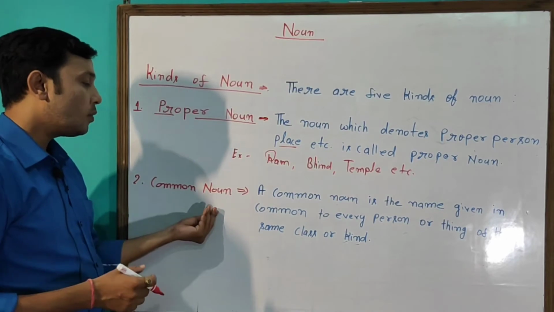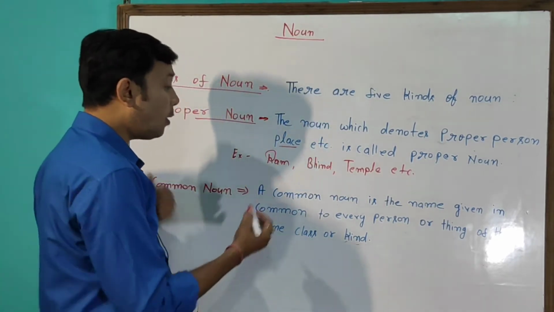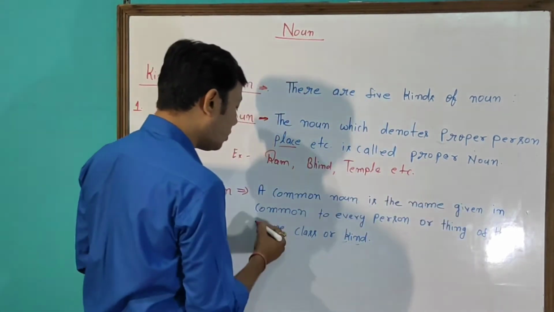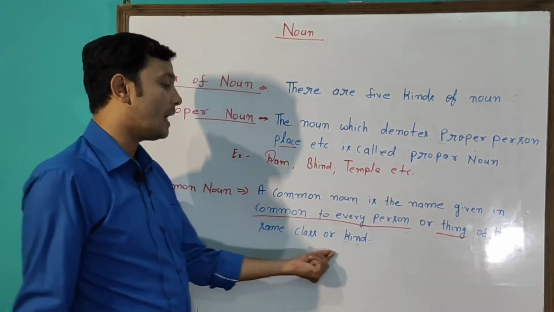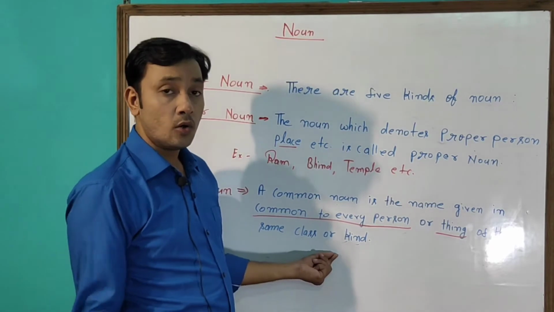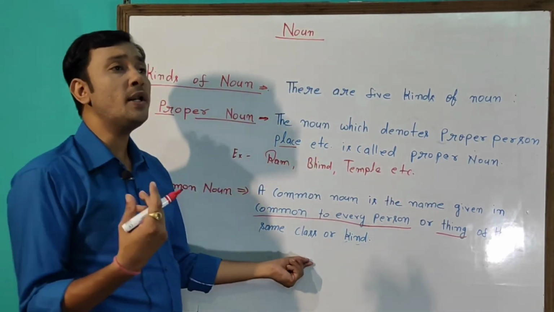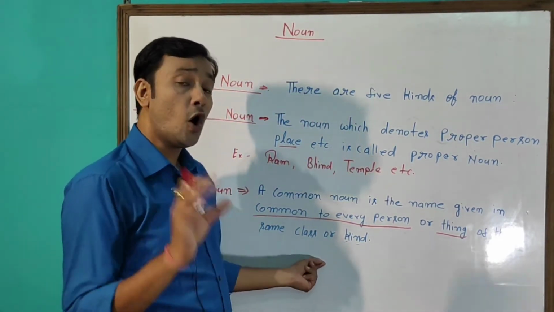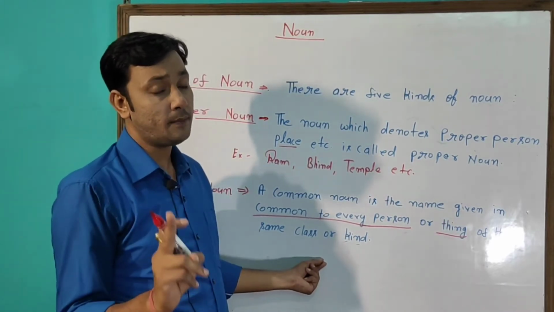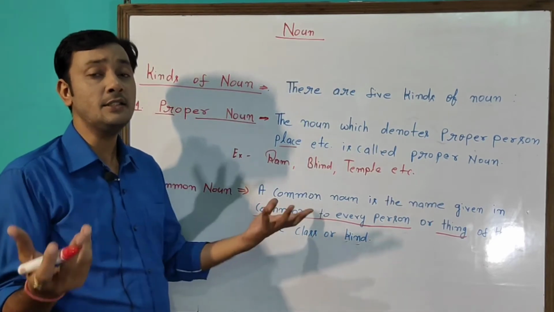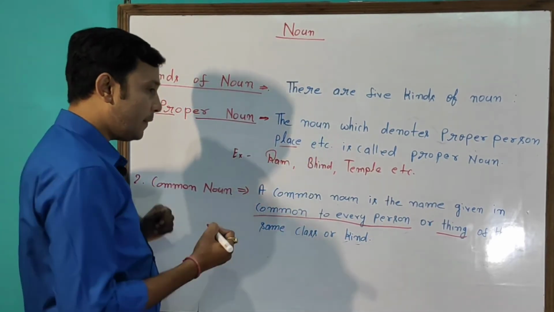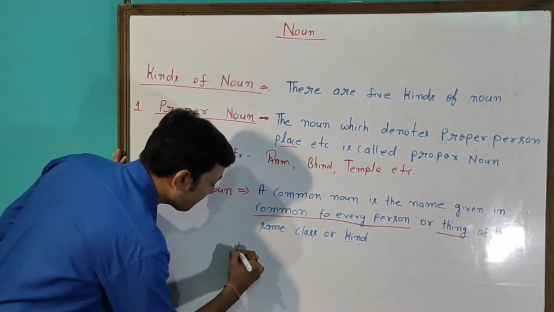Second is common noun. What is a common noun? A common noun is the name given in common to every person or thing of the same class or kind. Common noun means when we give a common name to a person or thing of the same kind or class. Keep in mind, of the same kind and class. That is common noun. For example, boy.